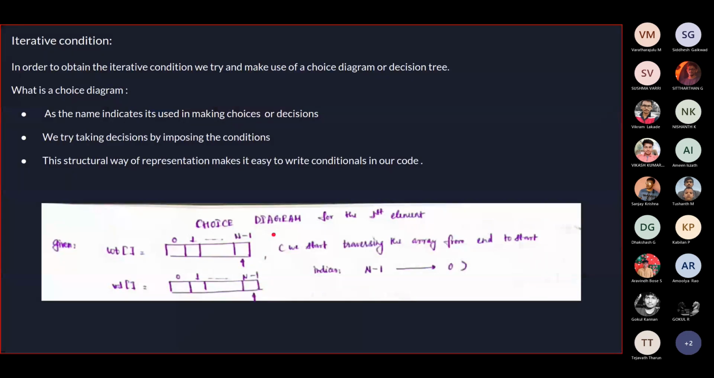Moving on to the iterative condition. This is where things get a little bit tricky, and we need to try and think a little more recursively in this aspect. In order to obtain the iterative condition in this particular case, we haven't seen this sort of setup in classical problems such as Fibonacci or factorial. But this is an approach which suits problems wherein we have to make decisions. And so this is where we use a choice diagram or a decision tree.